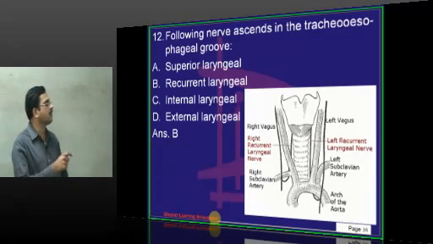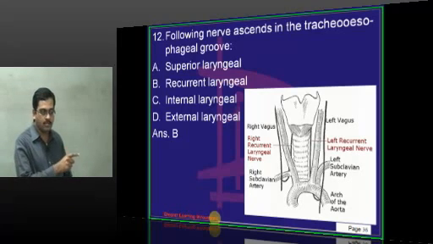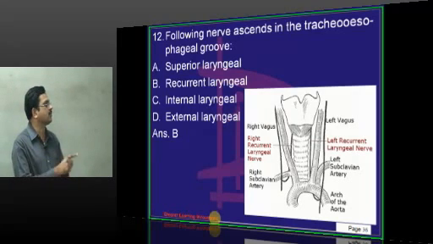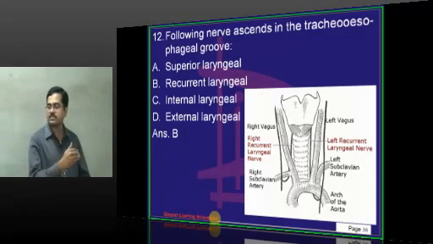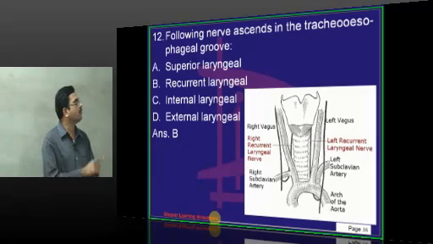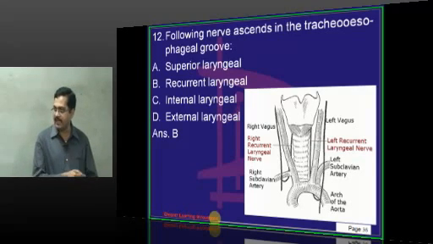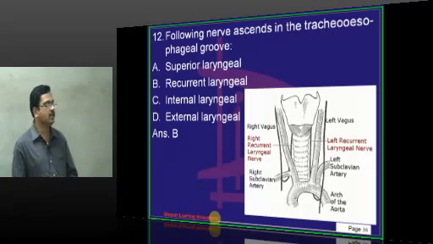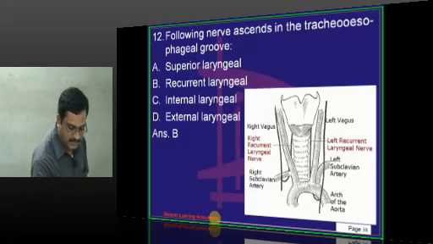Then what is the motor distribution of the recurrent laryngeal nerve? All the muscles of the larynx except cricothyroid are supplied by the recurrent laryngeal nerve. Cricothyroid is supplied by the external laryngeal nerve. The internal laryngeal nerve is totally sensory, supplying the mucous membrane above the level of the vocal folds. What about the superior laryngeal nerve? It is a branch of vagus which divides into the internal laryngeal nerve and the external laryngeal nerve.